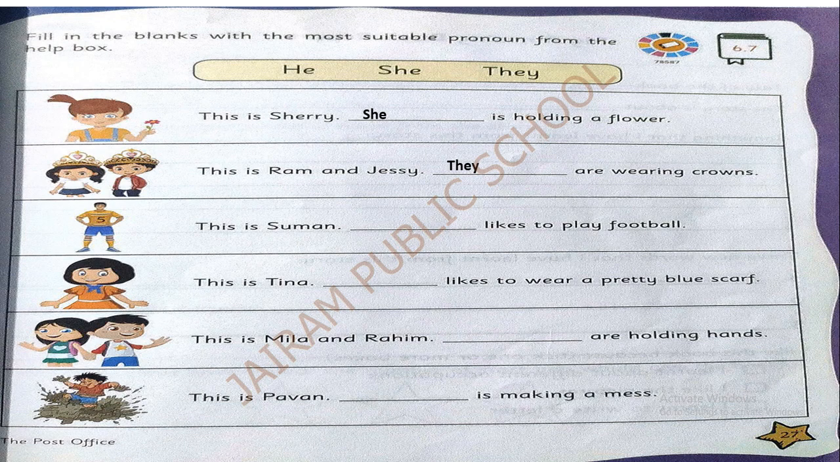Next, third sentence. This is Suman. So, he is a boy. Boy, we are going to take the noun and put a pronoun here. Boy, what comes? Yes, he likes to play football. This is Suman. He likes to play football.